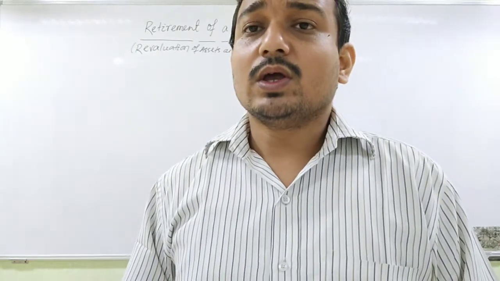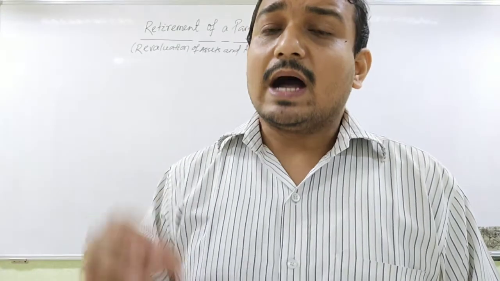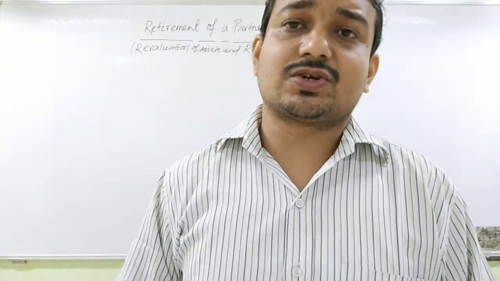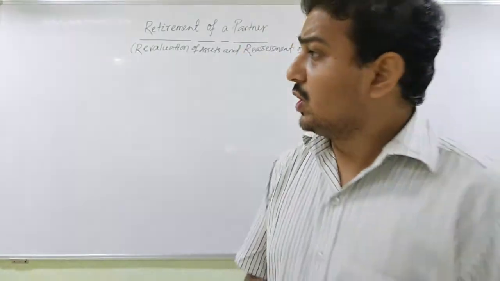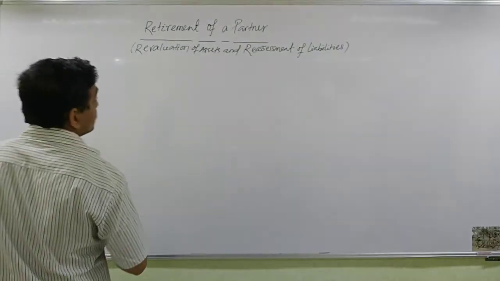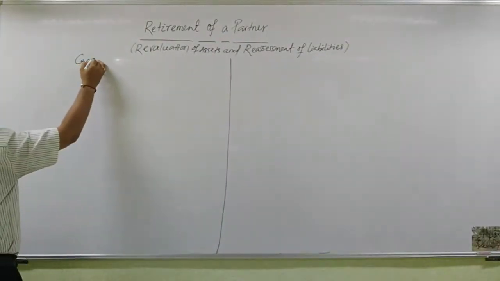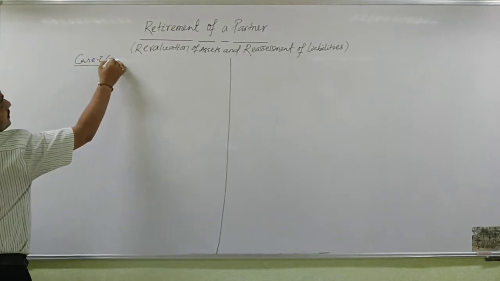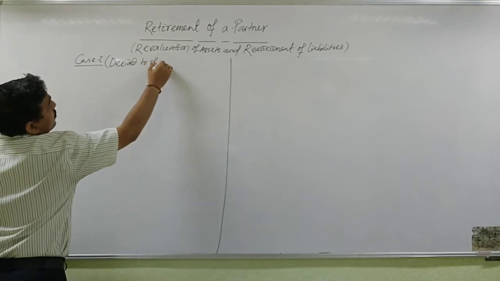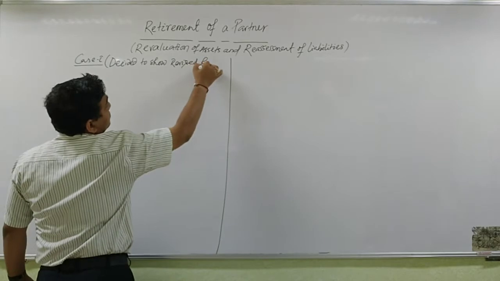Anyhow, in any kind of reconstitution, the assets and liabilities are to be revalued and reassessed. So now there are two cases. Case 1, decided to show revised figures.